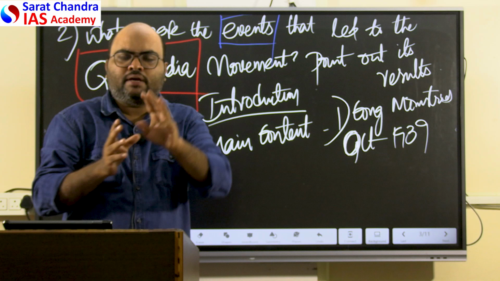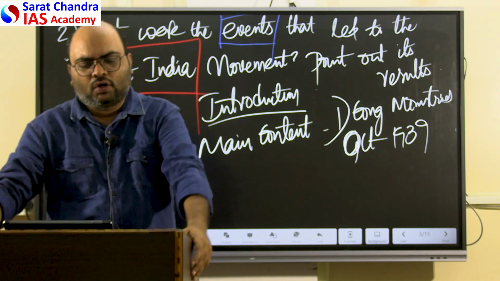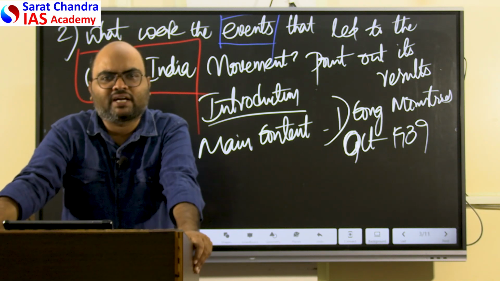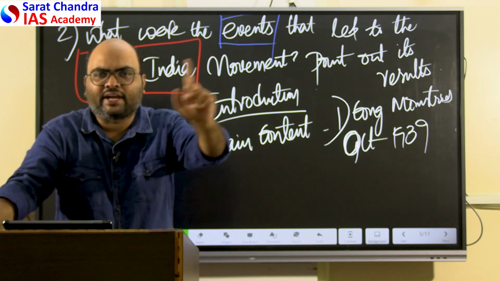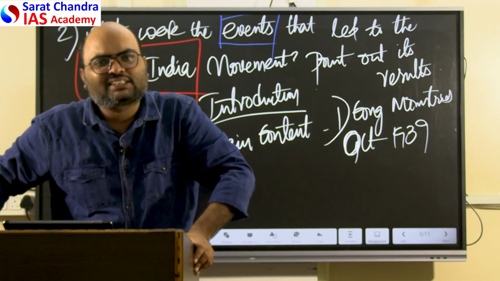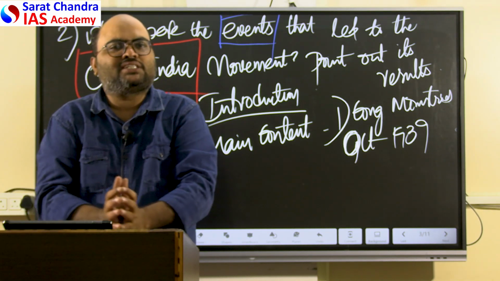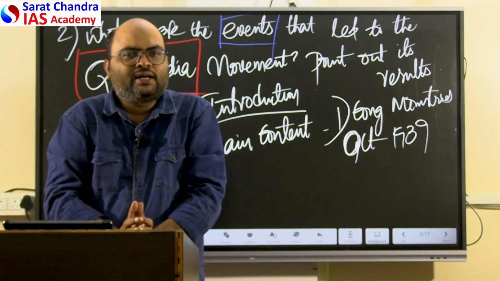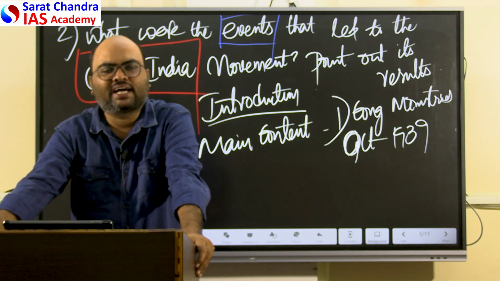And there were three main opinions in the Congress party regarding how to respond to the Second World War. What should be the response of the Congress to the Second World War? The first opinion was expressed by Gandhiji. Gandhiji had taken a moral position: the British were doing the right thing in fighting against Hitler, Japanese militarism and also fascist Italy. Democracy, peace, freedom, rights and civilization itself were at stake. So in this perilous moment for world civilization, Gandhiji believed that we should side with the British.